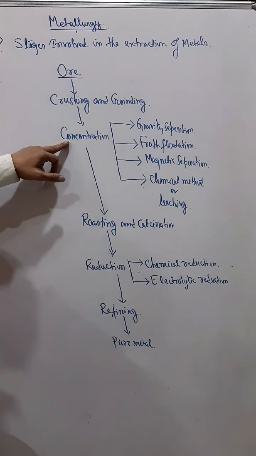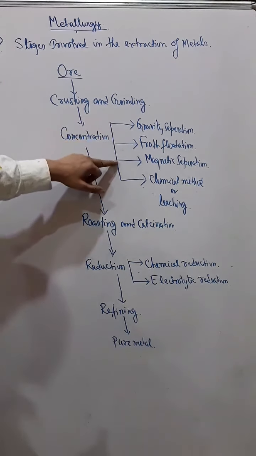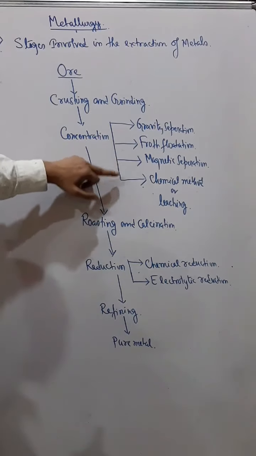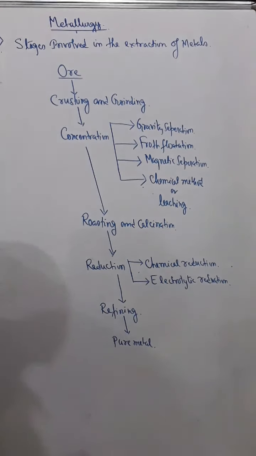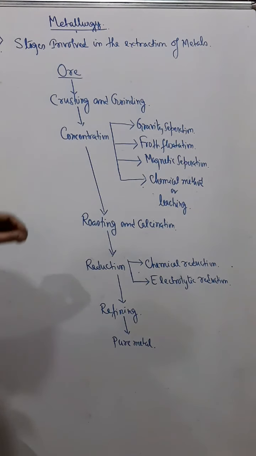The concentration can be done in any of the following ways, depending upon what type of ore we are using: gravity separation, froth flotation, magnetic separation, or chemical method, also known as leaching. These are the methods by which we generally remove the impurities.